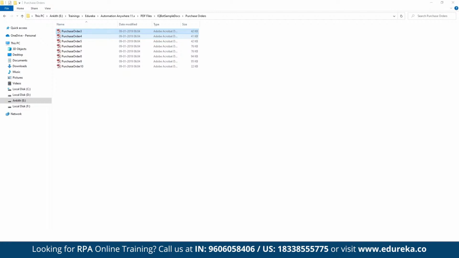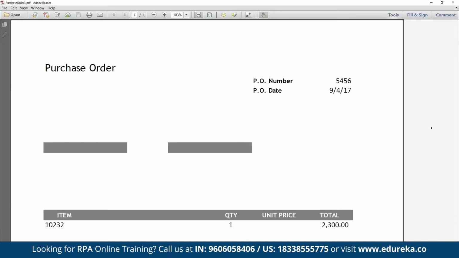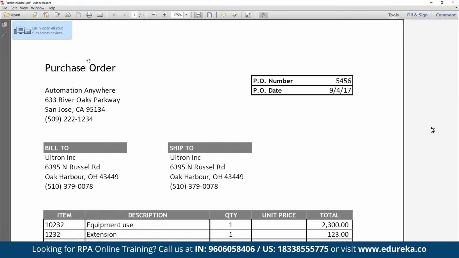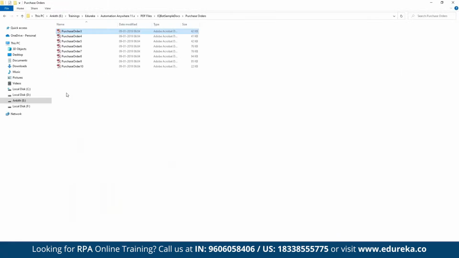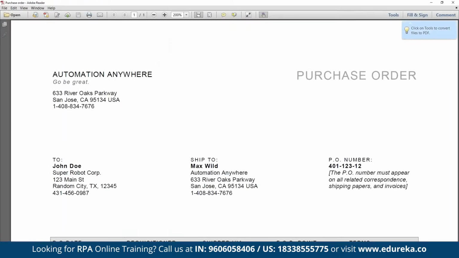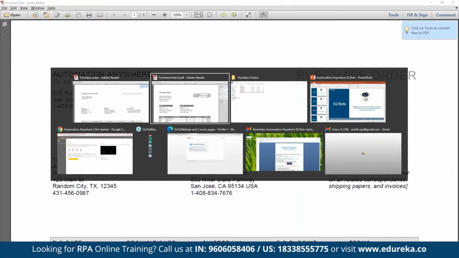Okay, let me open one of the data files. Okay, so this is the data you have. This is the purchase order document, where you have a purchase order number and purchase order date. You have to extract the data from this particular file. Okay, I can simply extract the data. But what if you have another file where you have to extract the same information, that is, purchase order number and date? But you see here, these two documents are not in the same format.